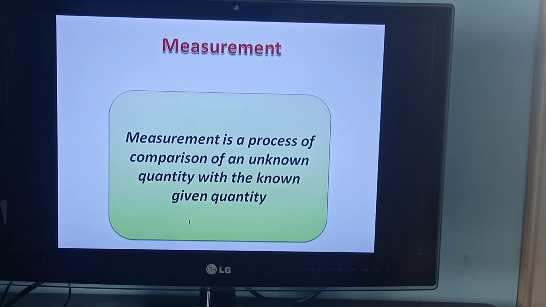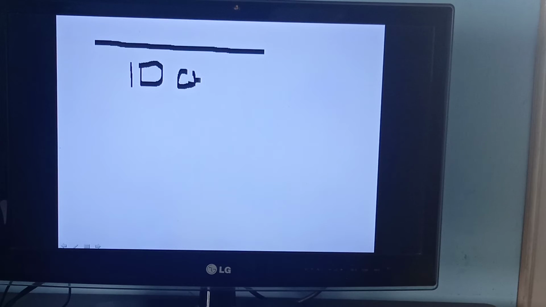Now what is it? Again come back to that line story. Again I am going to draw a line here, which was 10 centimeters.